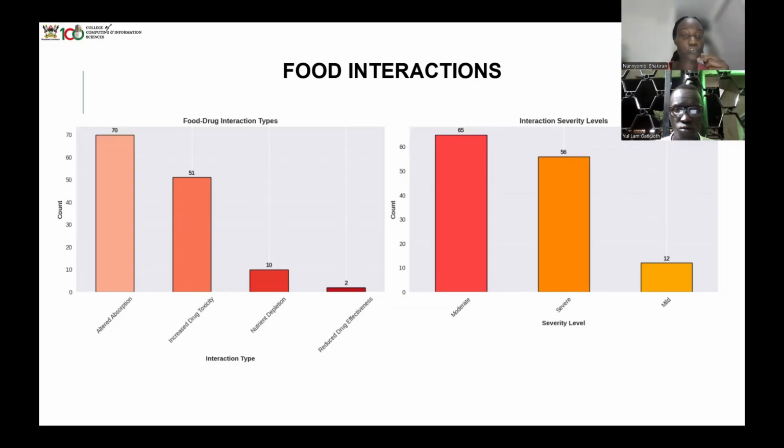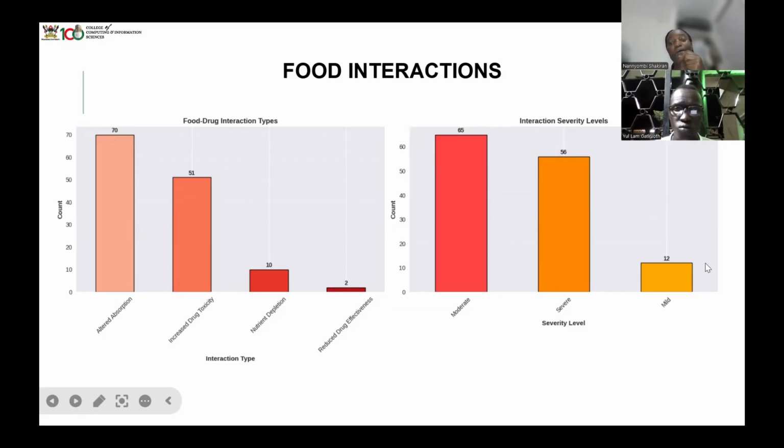Then we have nutrient depletion. That means that if the drugs are interacting with the food, they are going to remove the nutrients that your body would have gained, and they consume them for themselves. Then we have reduced drug effectiveness. Some foods overcome the drug effects. So even though you have pain, the painkiller won't work because the food already affected its effectiveness. So that's food and drug interaction.